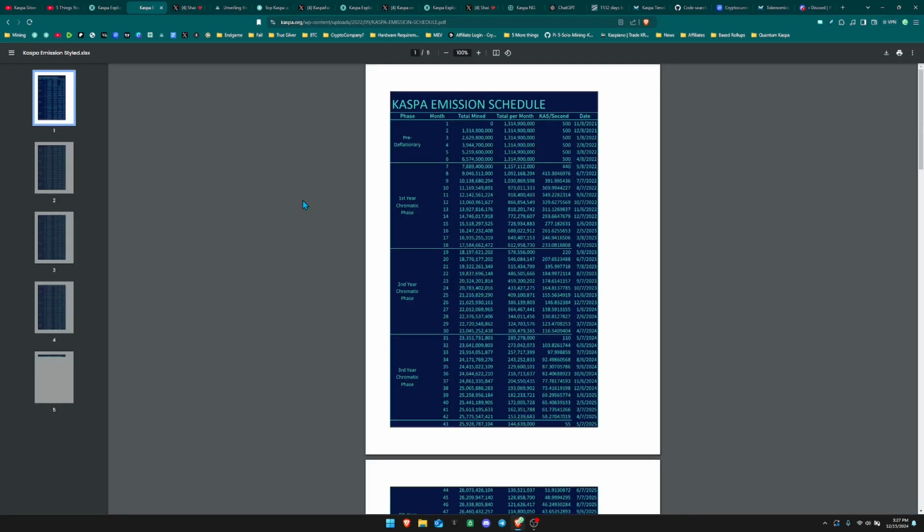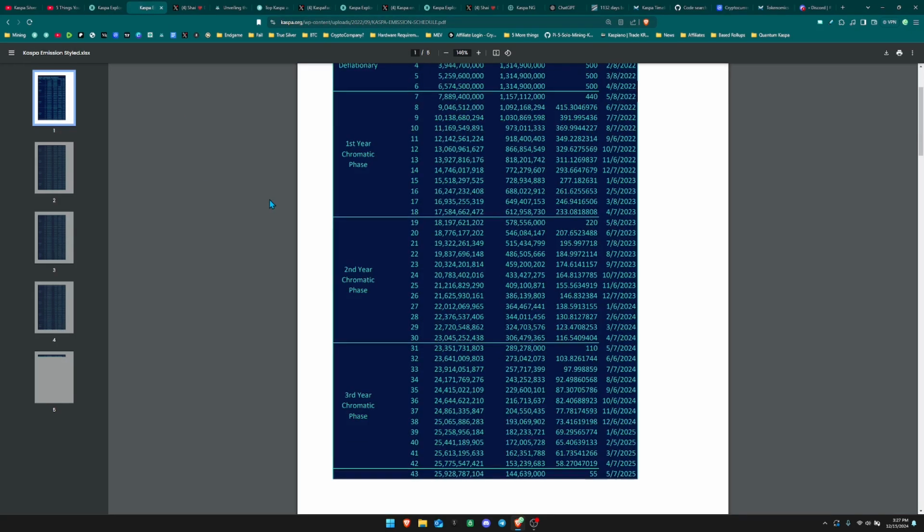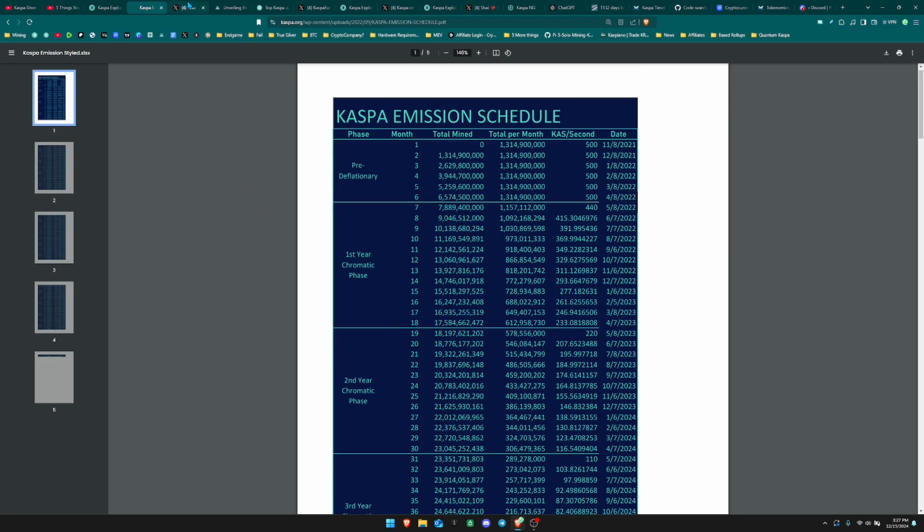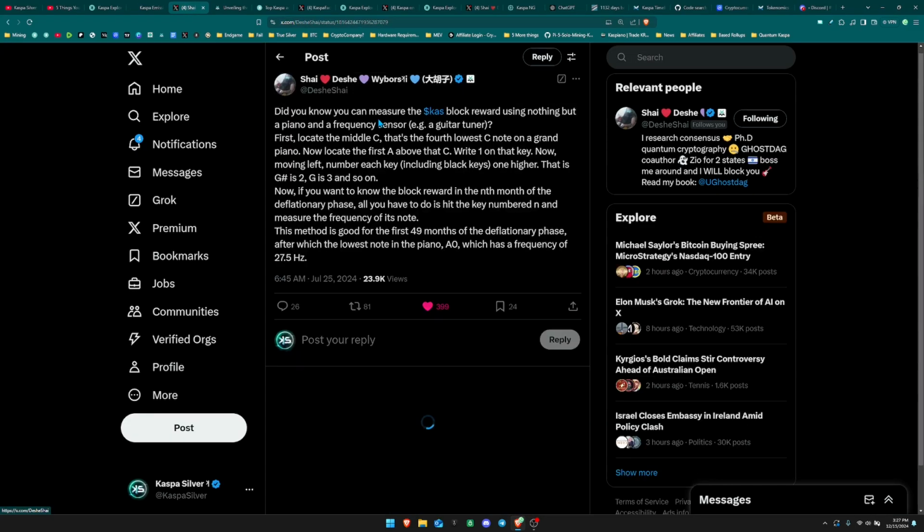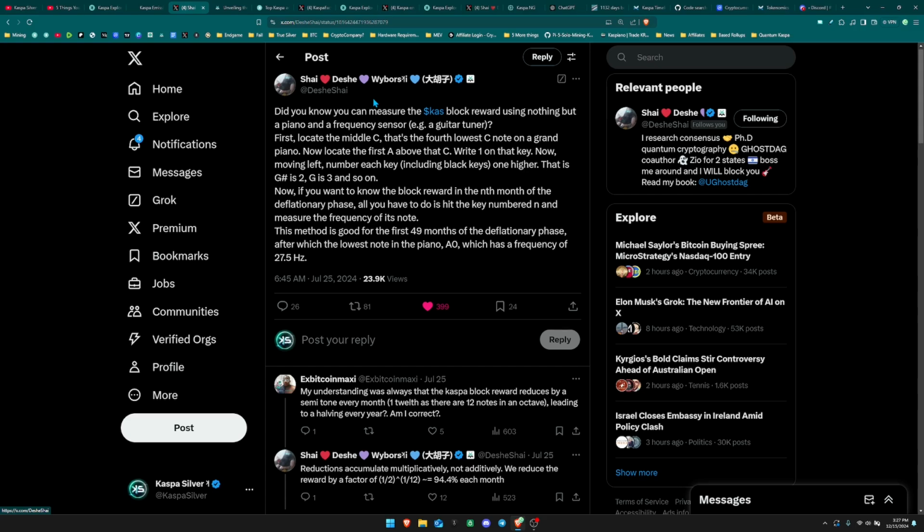The next thing that you probably did not know is related to the Kaspa emission schedule. So let's read what Shai says here. He says, did you know you can measure the Kaspa block reward using nothing but a piano and a frequency sensor? First, locate the middle C. That's the fourth lowest C note on a grand piano. Now locate the first A above that C. Write 1 on that key. Now moving left, number each key, including black keys, 1 higher. That is, G number is 2, G is 3, and so on.